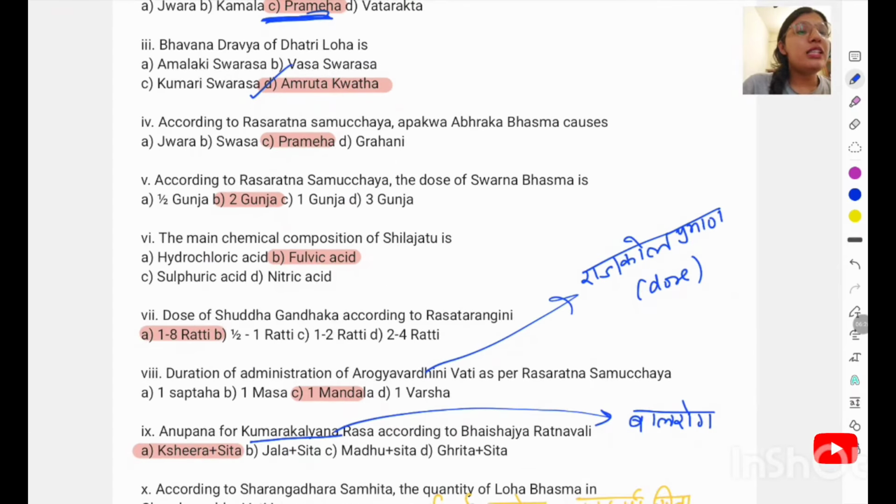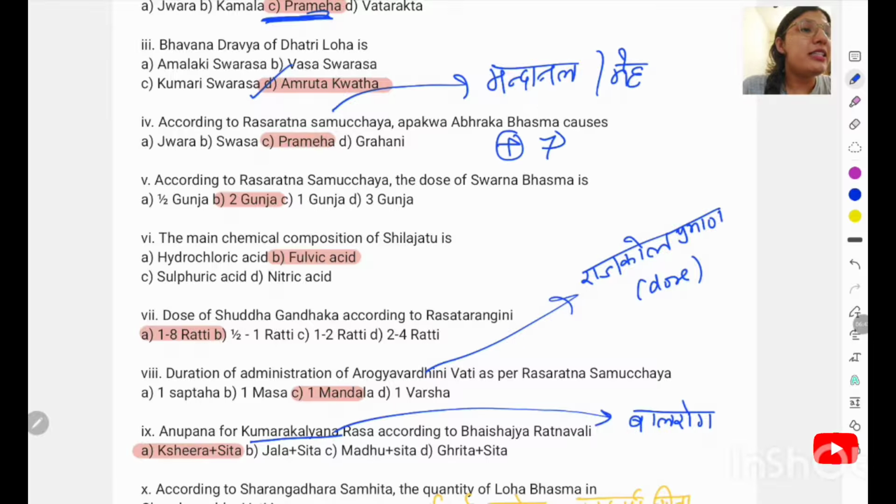According to the Rasaratna Samucchaya, Apakva Abhraka Bhasma Kosha. According to Rasaratna Samucchaya, two things are mentioned: one is the Manda Analam and second is the Meha. Along with that, 7 other things are also mentioned, like Pida, Shaya, Shotha, Pandu, Meha, Kushta.